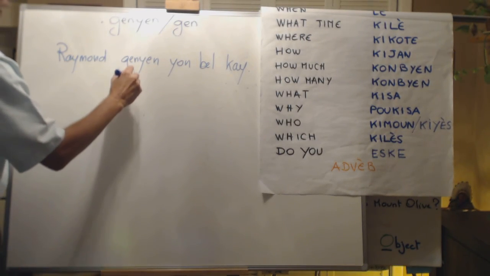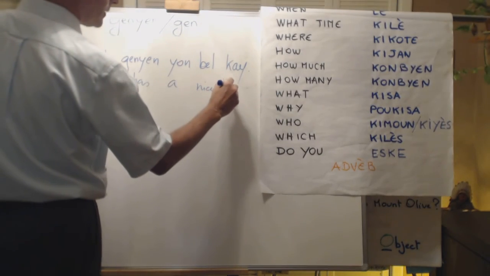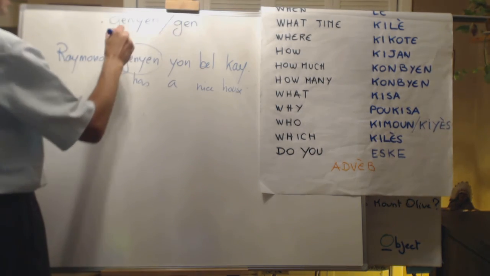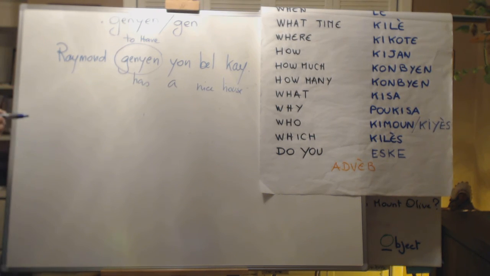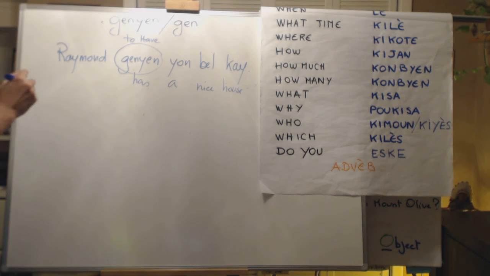Raymond has a nice house. When ganya is in the middle, this is to have. So, easy to use, we use it all the time.